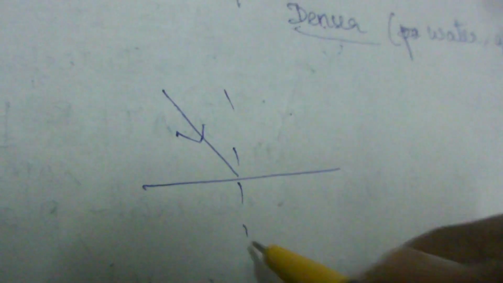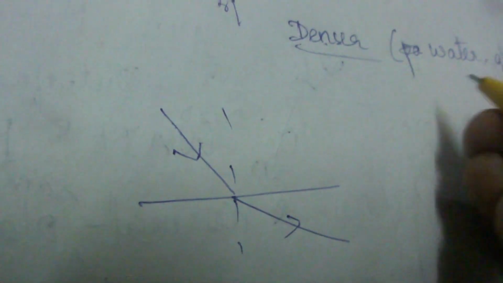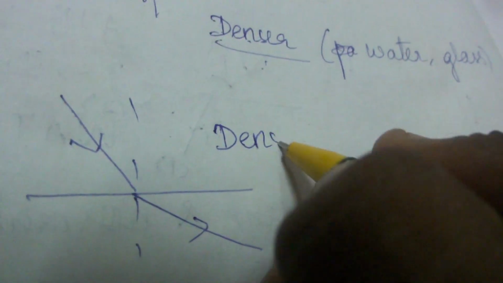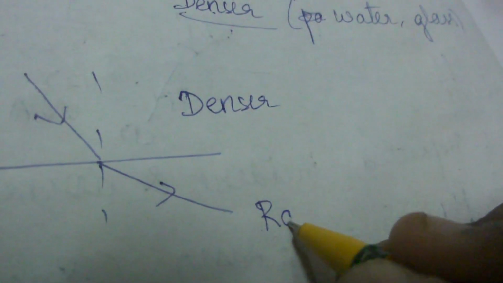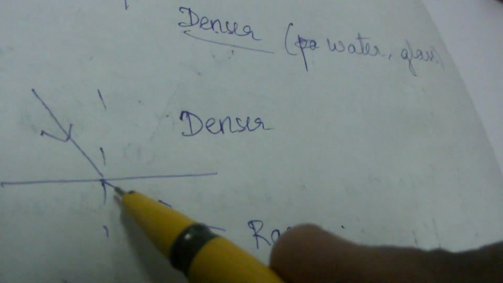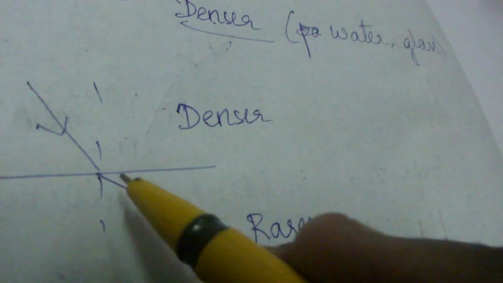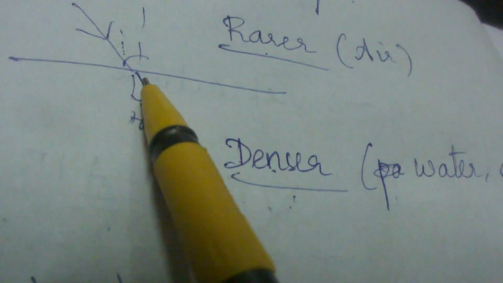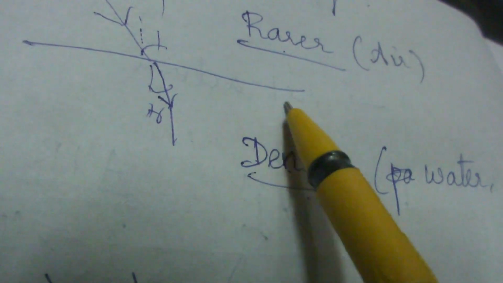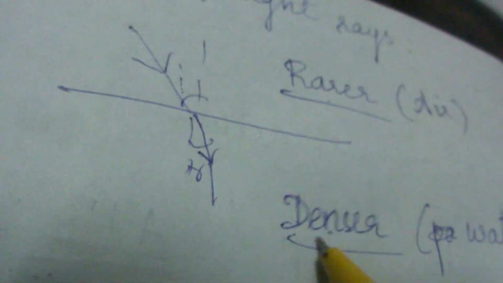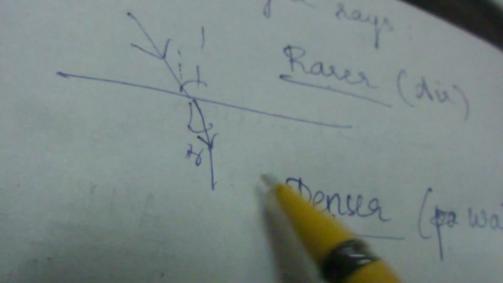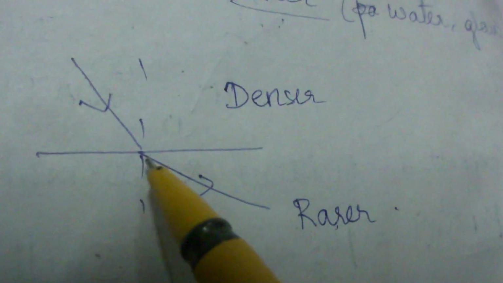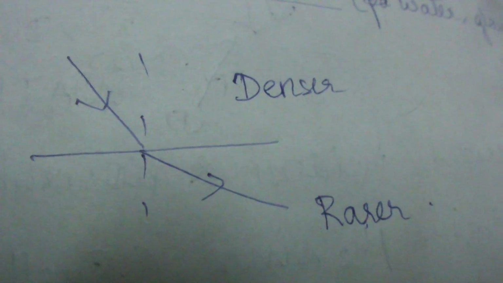Now the other thing, the second case in which we have an incident ray and a normal and it goes away from the normal. You would have guessed what it is, that is denser to rarer. If it goes from water to air or from glass to air, then the refracted ray will go away from the normal. You can see that it just goes away from the normal and here it's going towards the normal. So when a ray passes from rarer to denser, the refracted ray bends towards the normal, and when it goes from denser to rarer, the refracted ray goes away from the normal.